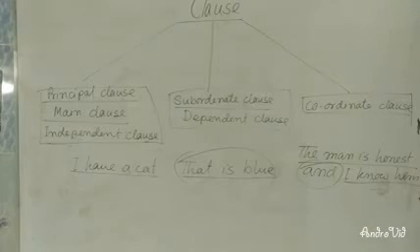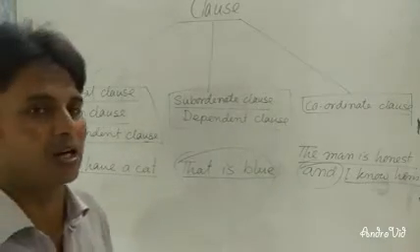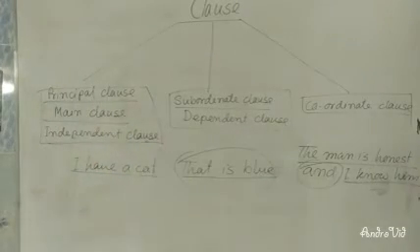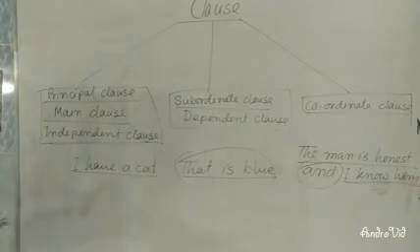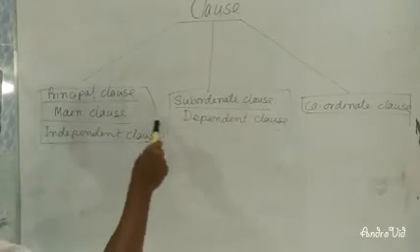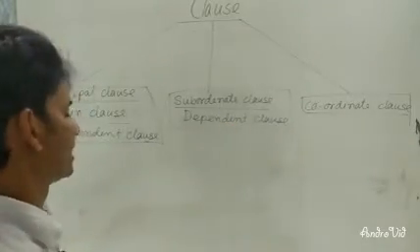Dear learners, I hope it is clear to you, and if you practice this more from your book, it will be more clear. Dear learners, now we will go to the classifications of clause. Already we have understood about the principal clause, subordinate clause, and coordinated clause.